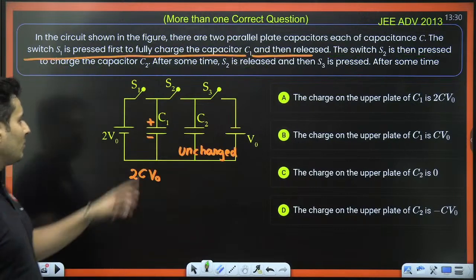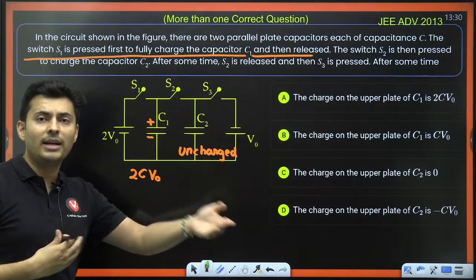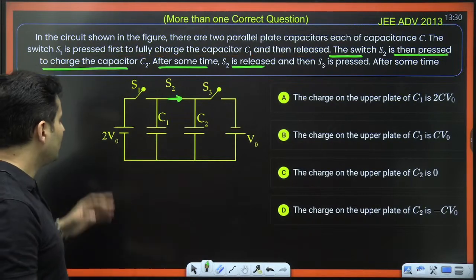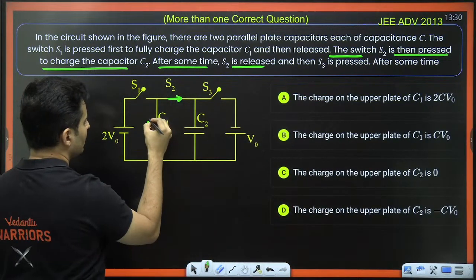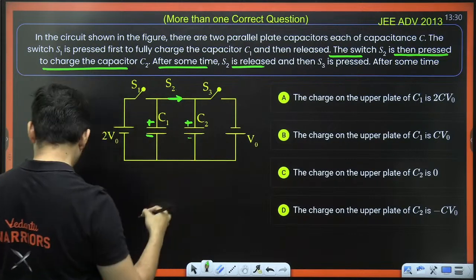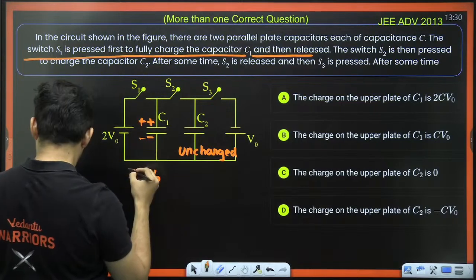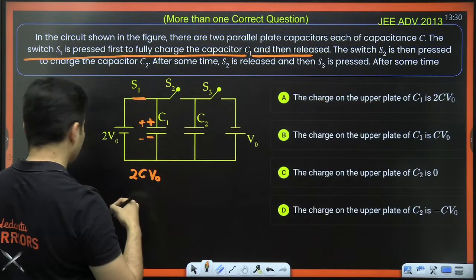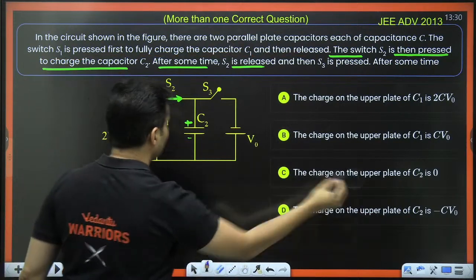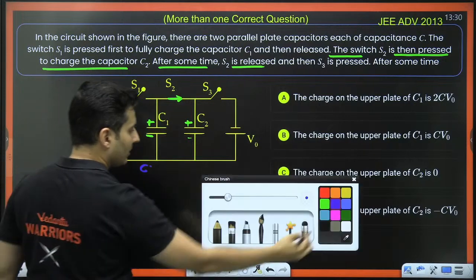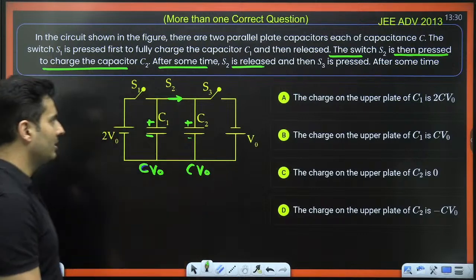Now, whatever charge was here, 2 CV0, because the capacitances are same, that will get distributed equally on both the capacitors. The total charge has to remain conserved, right? So this will be plus, this will be minus, this will be plus, this will be minus. Earlier it was 2 CV, remember that. One of the charge goes here equally, so this will have CV0 charge, and this will also have CV0 charge.